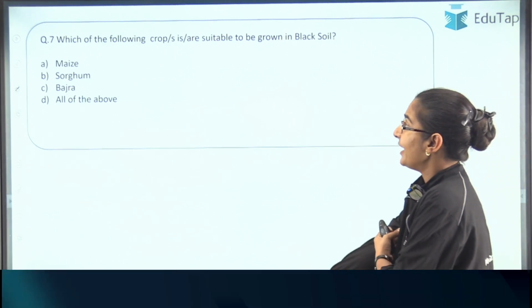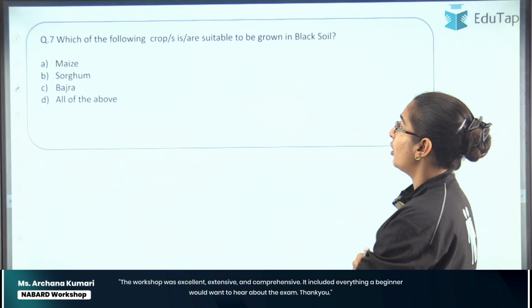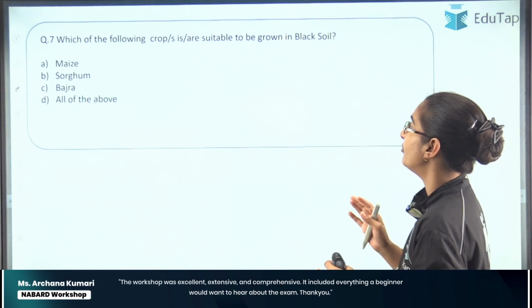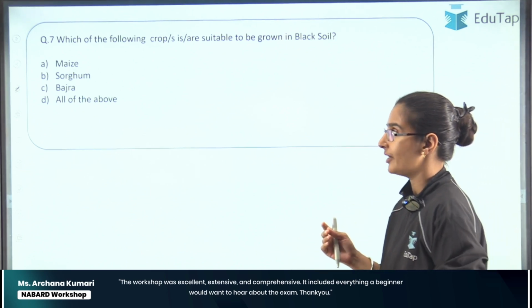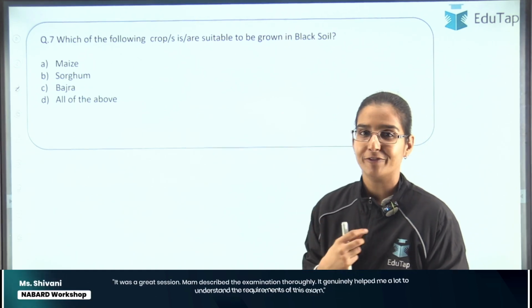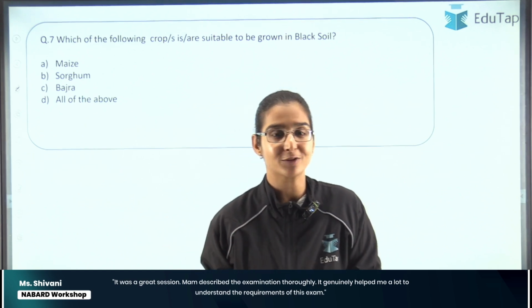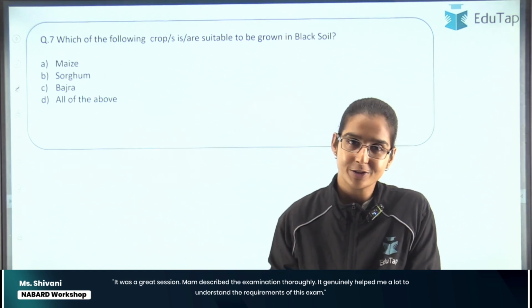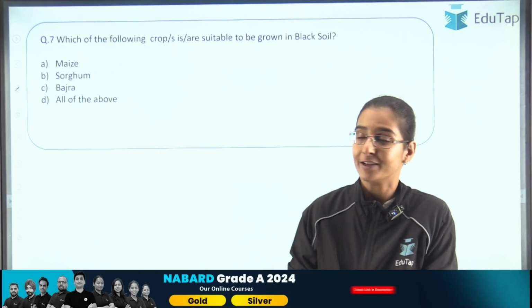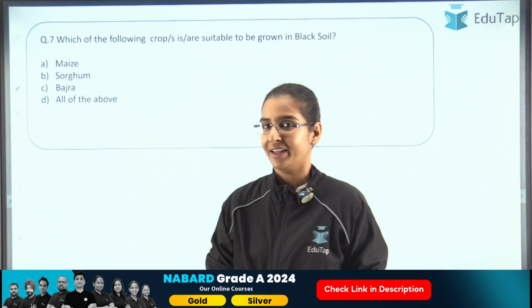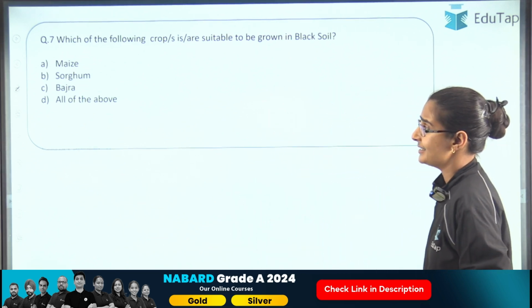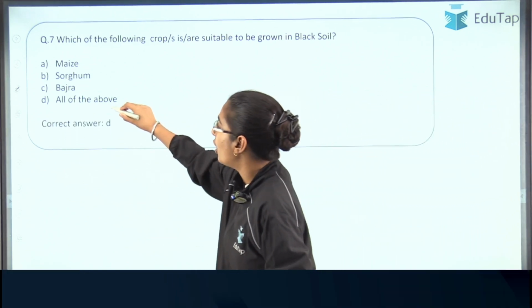Okay, it says, which of the following crops is suitable to be grown in black soil, right? We all must be thinking that it should be cotton which is suitable for black soil. But apart from cotton, there are also other crops which are suitable for black soil. You have to identify them, right? So the correct answer here is option D, all of the above.